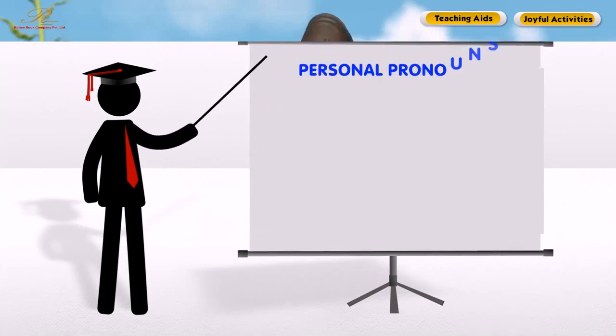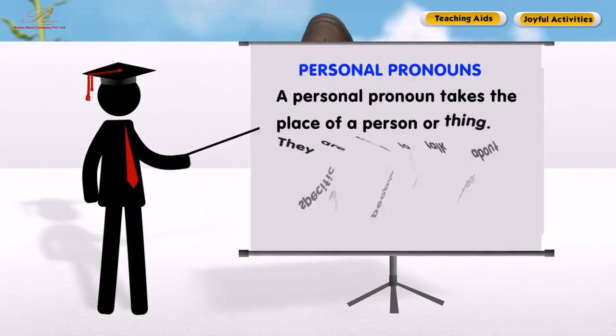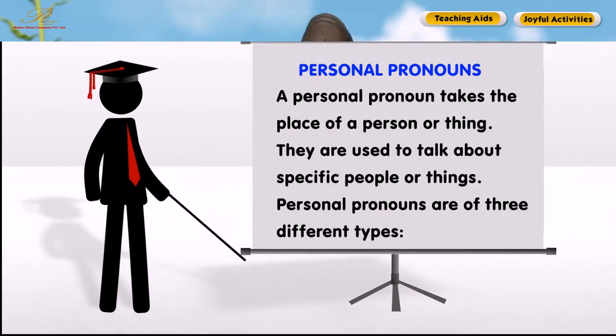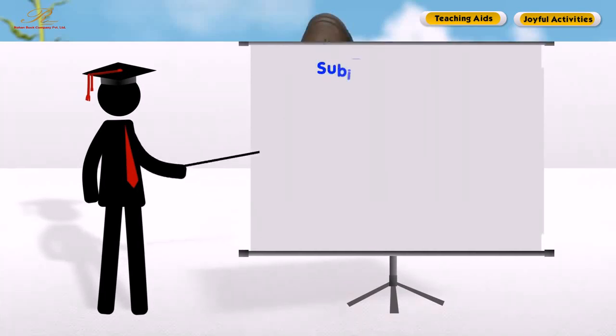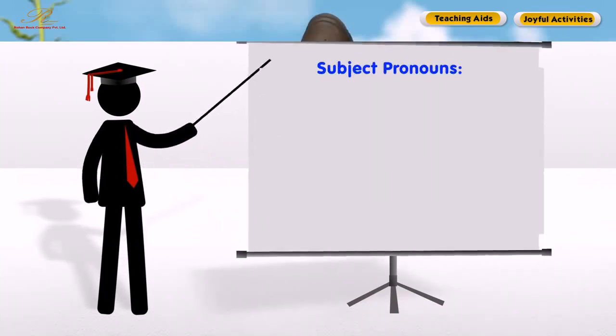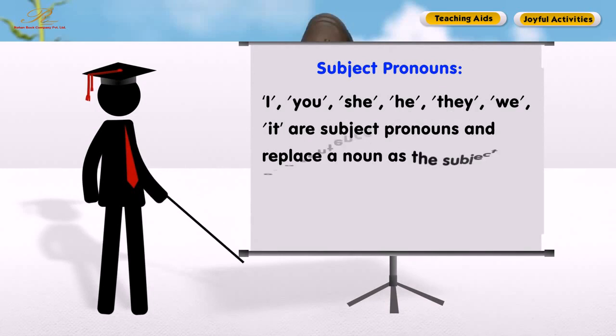Personal pronouns. A personal pronoun takes the place of a person or a thing. They are used to talk about specific people or things. Personal pronouns are of three different types. Subject pronouns. I, you, she, he, they, we, it are subject pronouns and replace a noun as the subject of